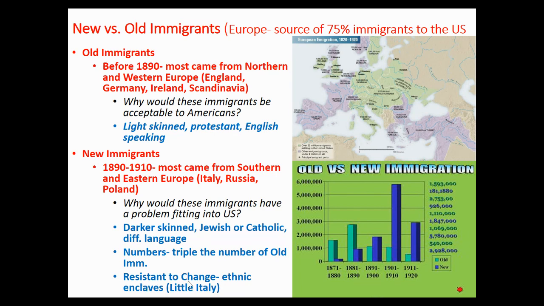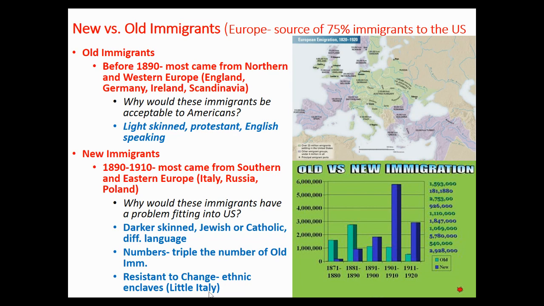And because there's so many of them, guys, this is important to remember. There was a resistance for them to change and become American, right? There wasn't the need to have to become American. You had ethnic enclaves like Little Italy in New York City. And if you lived in Little Italy, you didn't have to speak English because everybody in Little Italy, that part of New York City, all spoke Italian. So there wasn't that forcible need where you say, "Oh, I'm going to become an American."